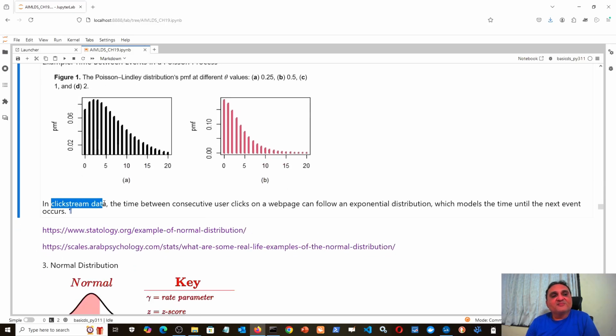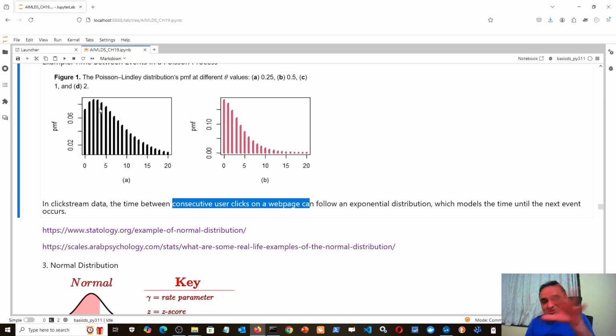These are called clickstream data, and clickstream data follows an exponential distribution, where the user clicks on a web page, then consecutive user clicks on a web page usually follow exponential distribution. So that means between the first click and second click, the duration is high. Between the second and third click, the duration is slightly less, because the person has just logged in, so he will first try to make sense of the page, what is presented to him. So initially he will not just go on clicking, right?